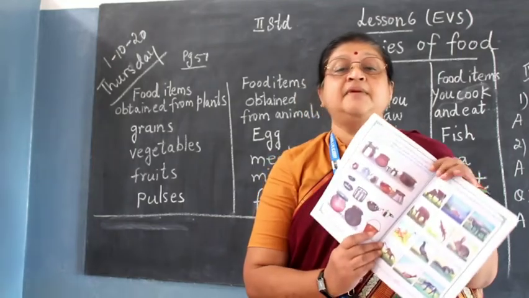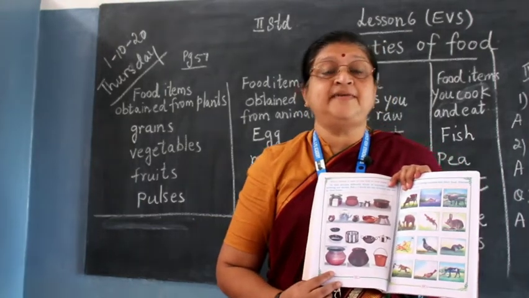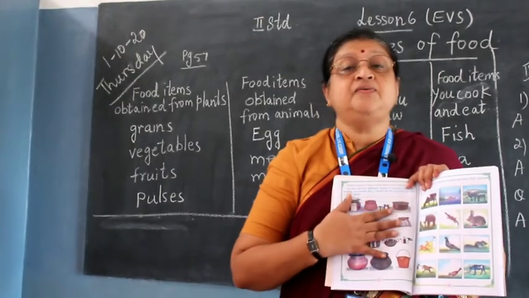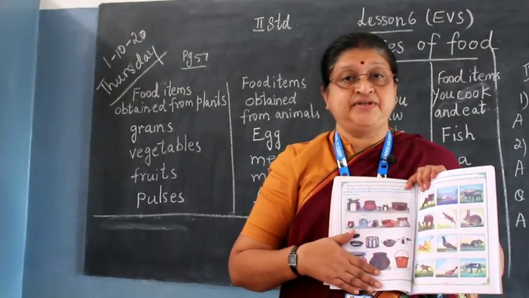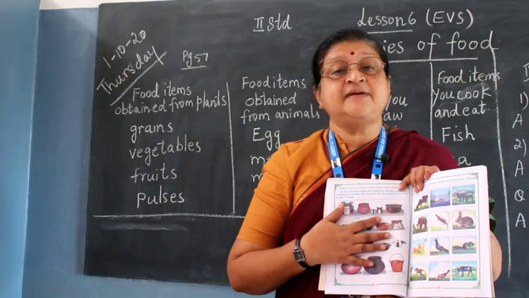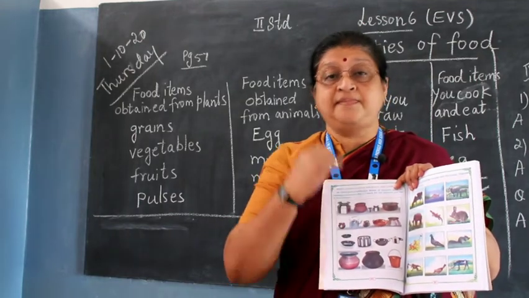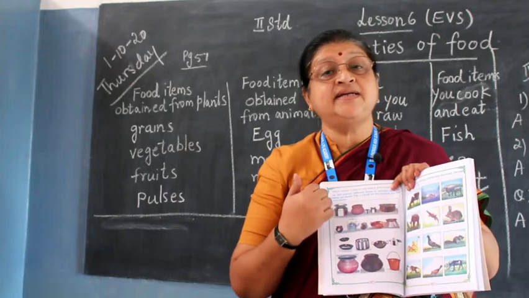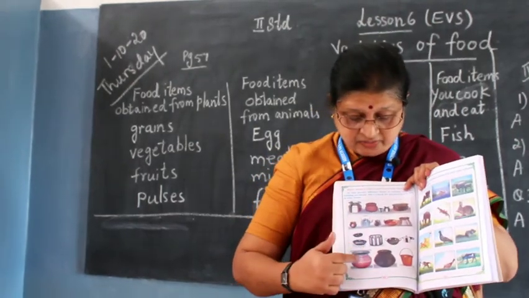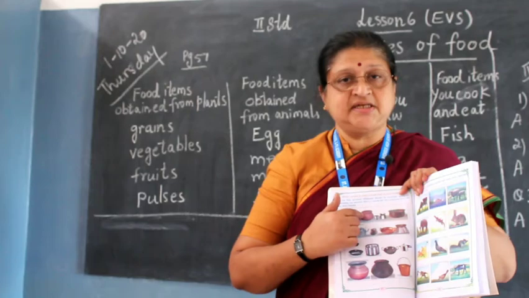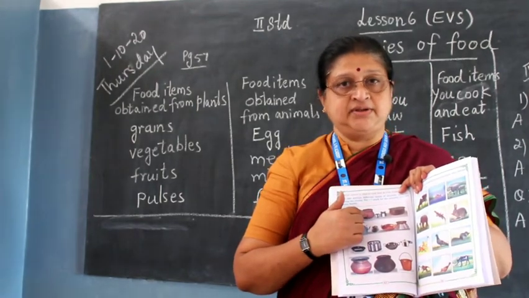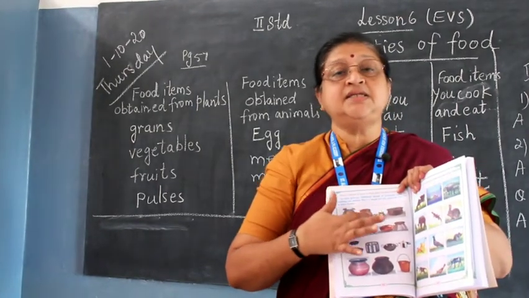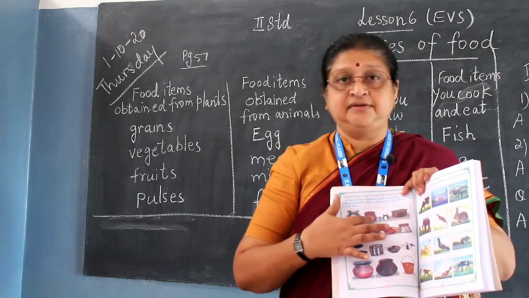Now children, these are the vessels that the family uses for cooking. Some families use copper vessels, some use steel, and in the olden days or in the village, they use pots. See, mud pots, earthen pots. These earthen pots are very good.